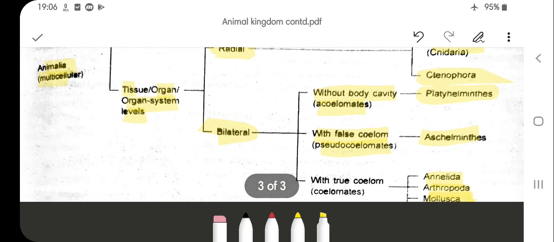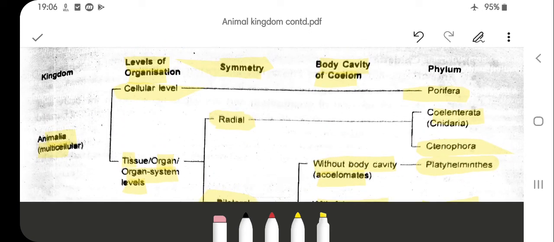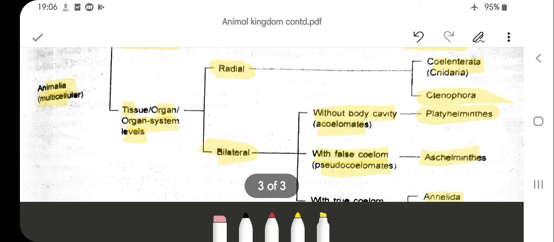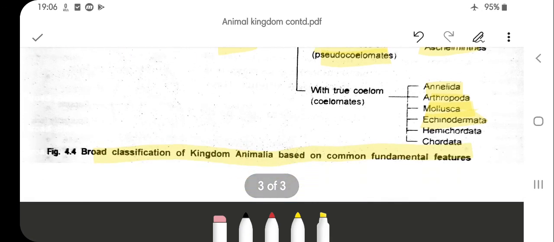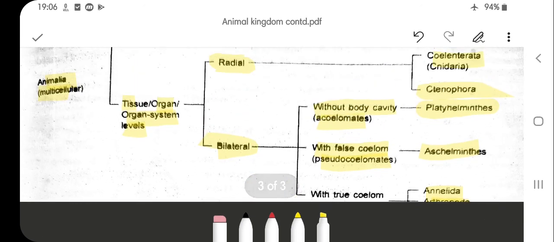In this we will start with our Porifera, followed by Coelenterata, then Ctenophora, Platyhelminthes, Aschelminthes, Annelida, Arthropoda, Mollusca, Echinodermata, Hemichordata and Chordata. Again, the chordata will be divided into two subdivisions, invertebrates and vertebrates. Then we have various classes of the vertebrates. So in our next session, we will discuss the various phyla up to Aschelminthes, that is bilateral and without any coelom.